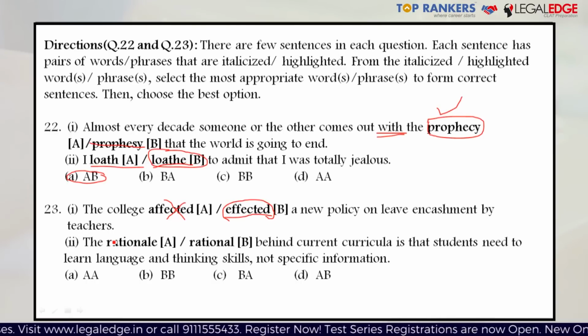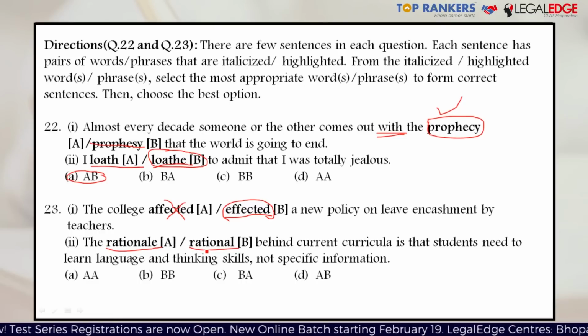In the next sentence, the rationale or rational behind current curricula is that students need to learn language and thinking skills, not specific information. Here again, rationale and rational, the confusion is because of the part of speech which they belong to. Rationale is a noun while rational is an adjective. And remember, wherever you encounter an adjective, it should always be qualifying some other noun or pronoun.